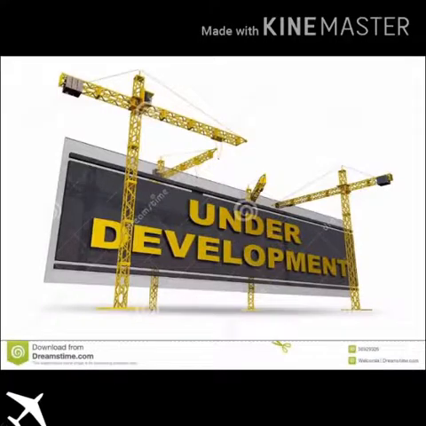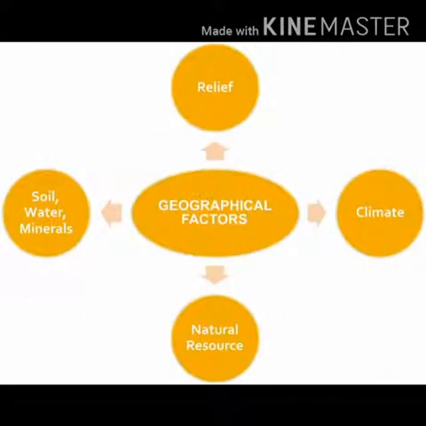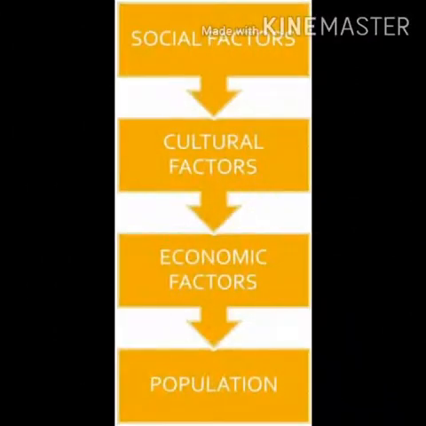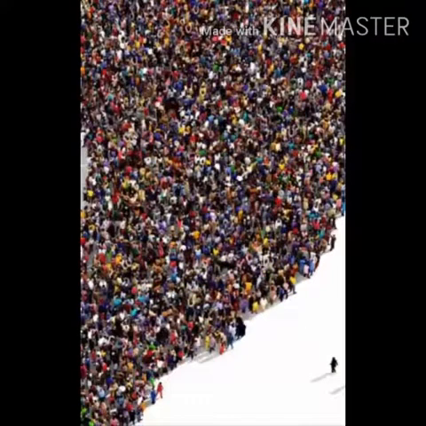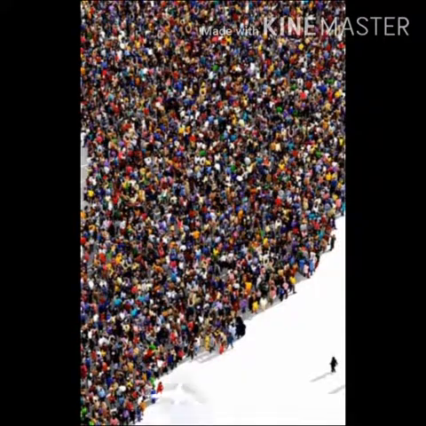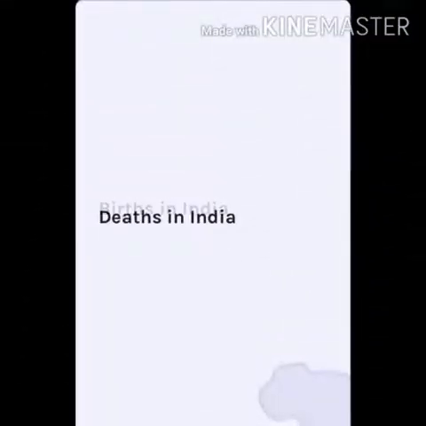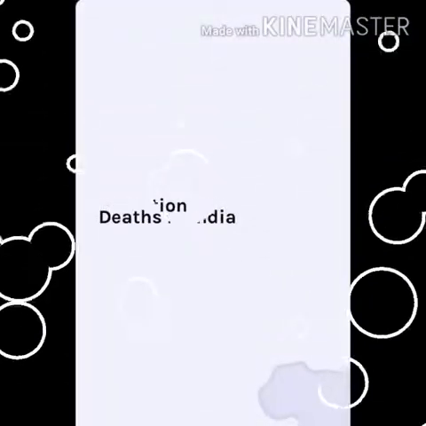Now let us take a quick recap. First we discussed geographical factors. Then we discussed economic, social and cultural factors which help in distribution of population. Then we learnt about the causes of growth of population and its impact. There we also discussed terms like birth rate, death rate and migration.